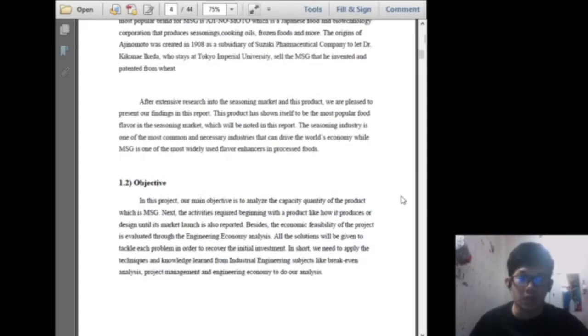For the objective, our main objective is to analyze the capacity quantity, the activity required to begin with a product, and also the economic feasibility of the project. In short, we need to apply the technical knowledge learned from industrial engineering subjects like break-even analysis, project management, and engineering economy to do our analysis.